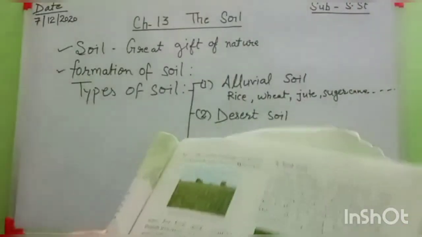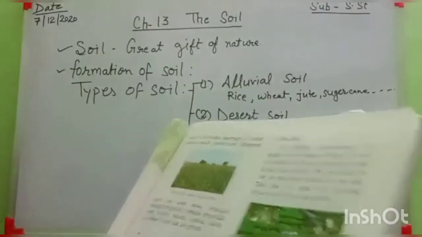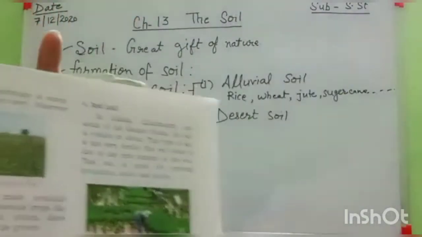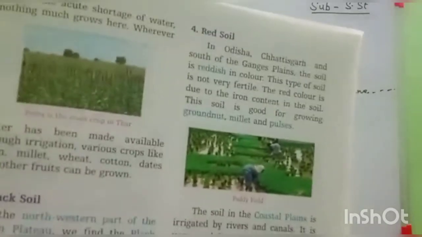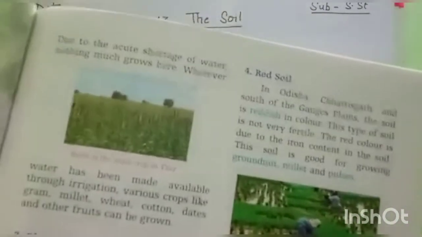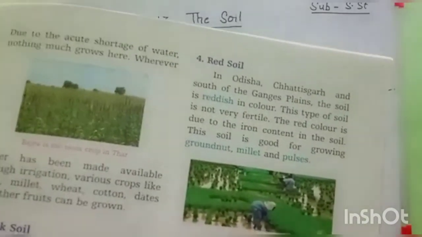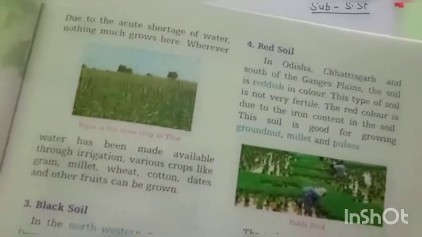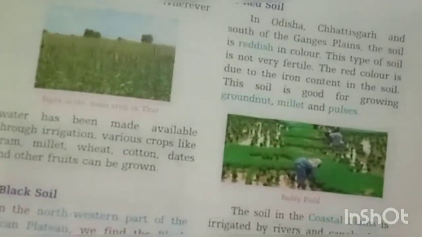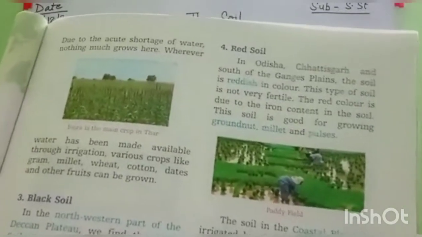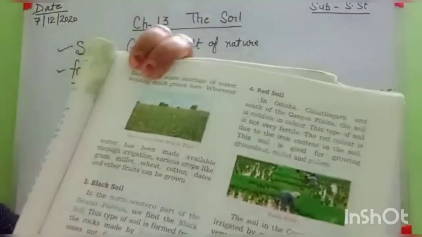understand, students? And for this reason, which type of crops are grown in the desert area? It means, like bajra, because this soil has very poor water holding capacity, so many cactus plants and millets and bajra are grown in this type of soil.